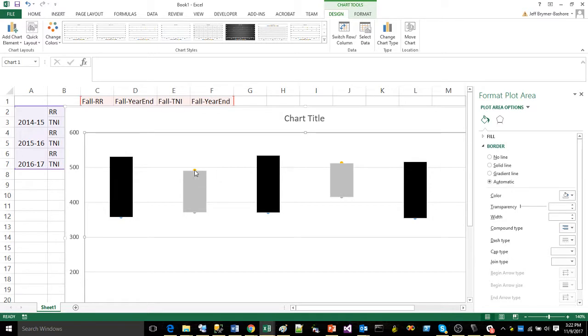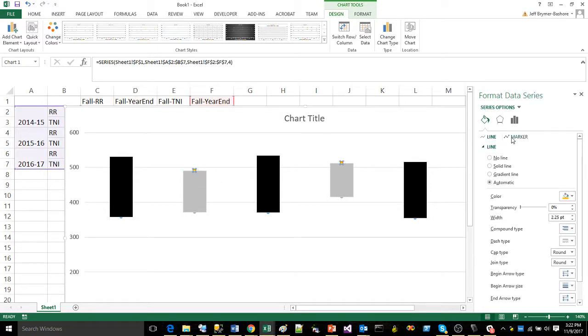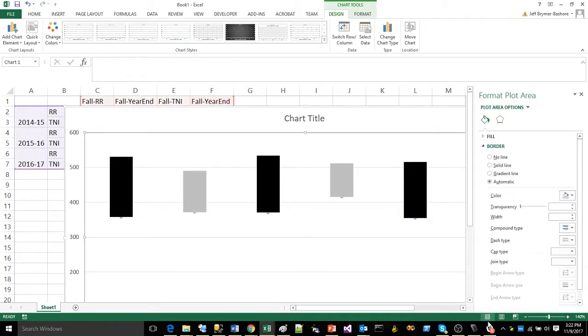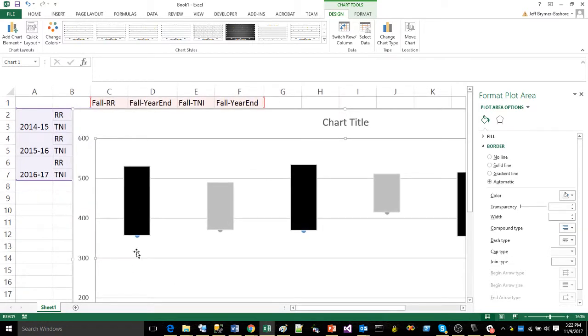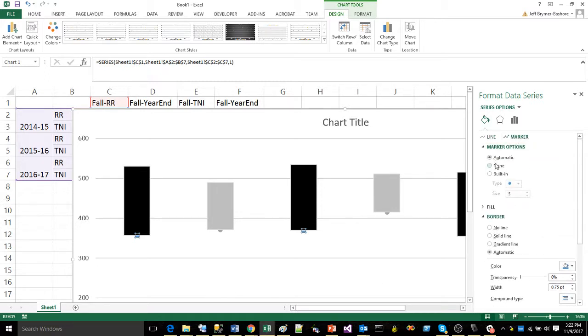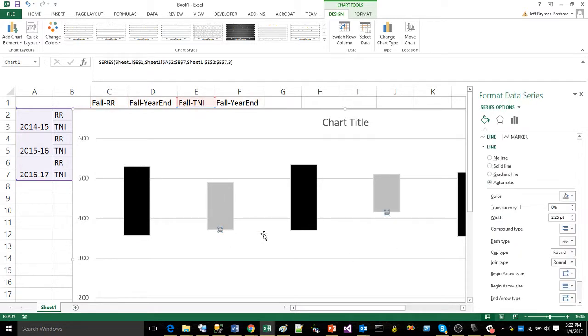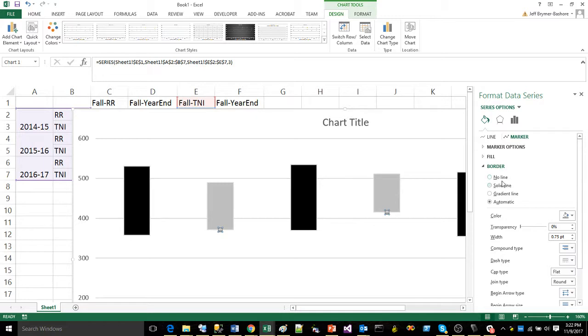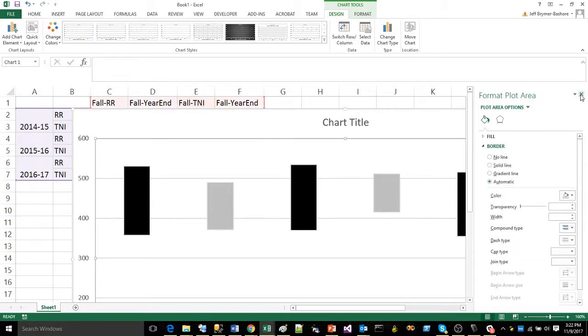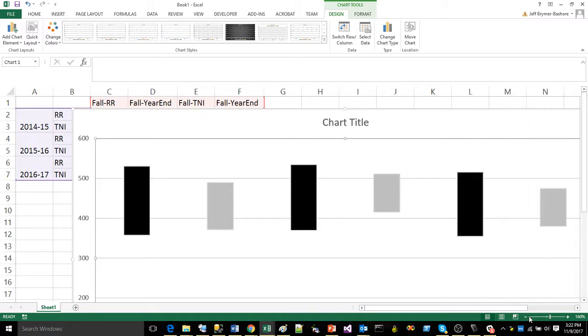All right, let's do that to the yellow. Yellow, marker, marker options, none, gone. All right, now let's see if I can zoom in a little bit more, and there we go. I bet I can get that blue one now. There we go, I got that blue one. All right, marker, marker options, and none. Click on the gray ones, marker, marker options, none. There we go, markers are gone. Close that up. Let's zoom back out.